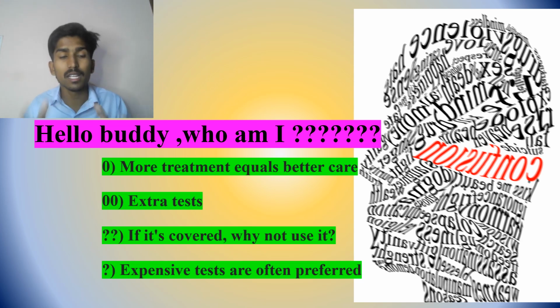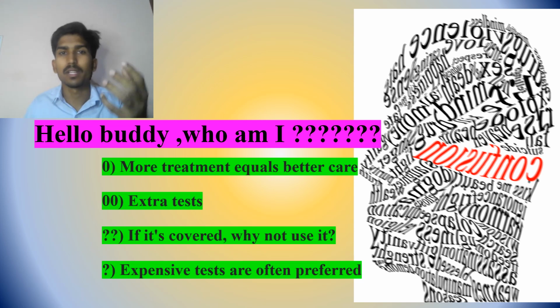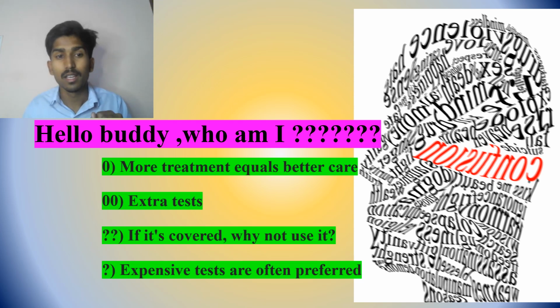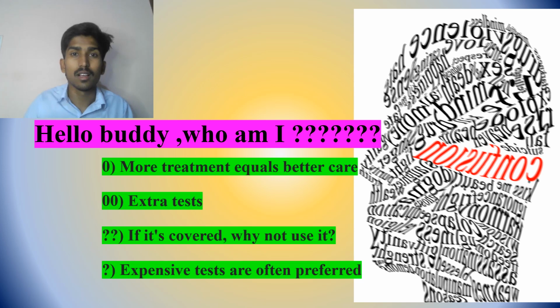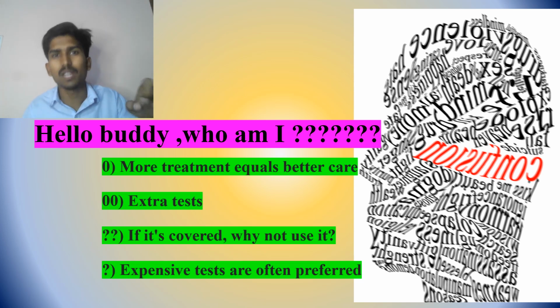The third point is: if it's covered, why not use it? This comes up when we talk about insurance. For example, say 10 lakh is the insurance policy, and somebody is paying monthly, like 400 or 500. Somebody who really needs the medical treatment uses only what they really require from the insurance.